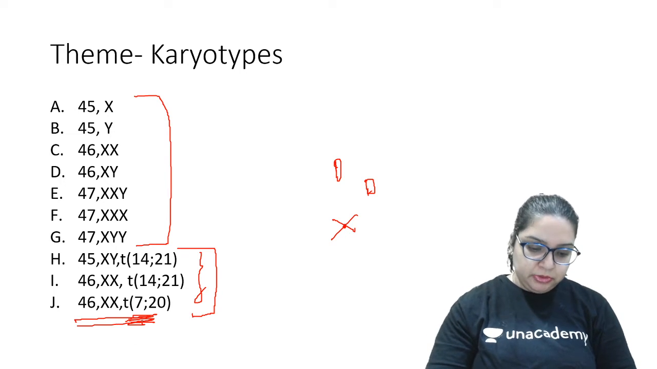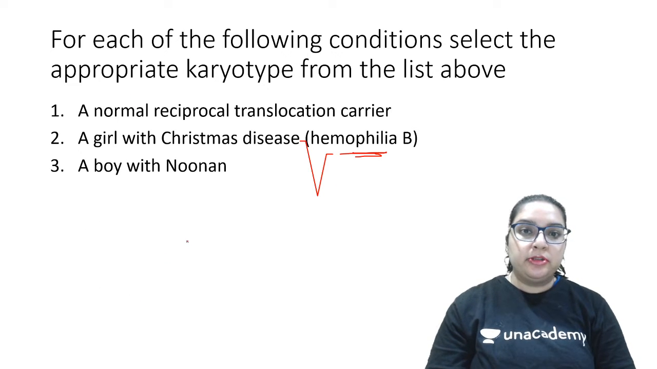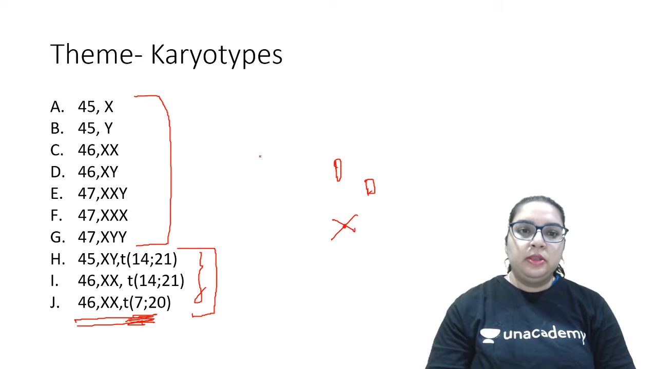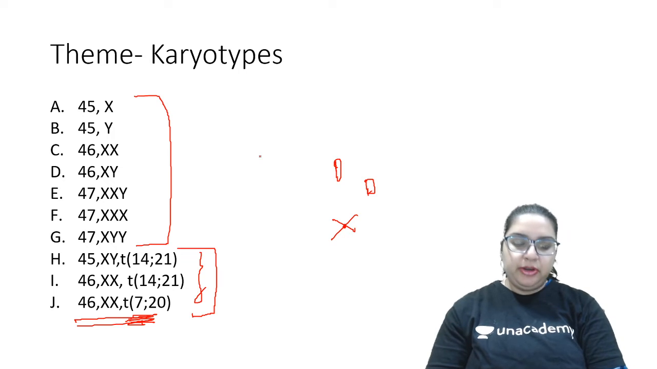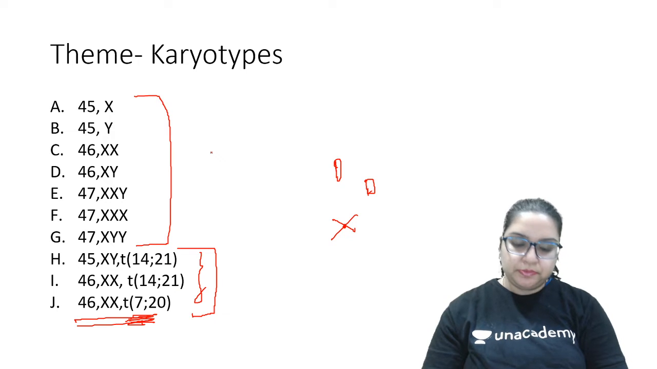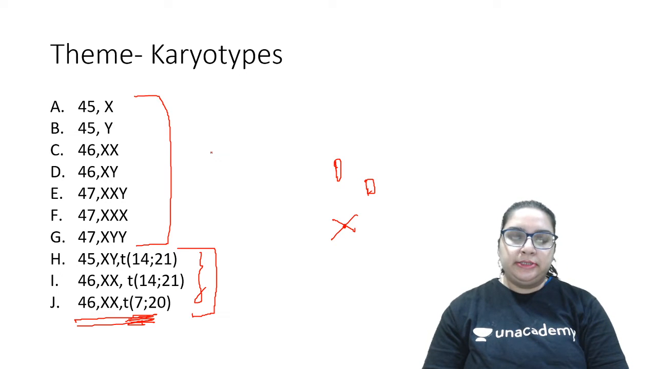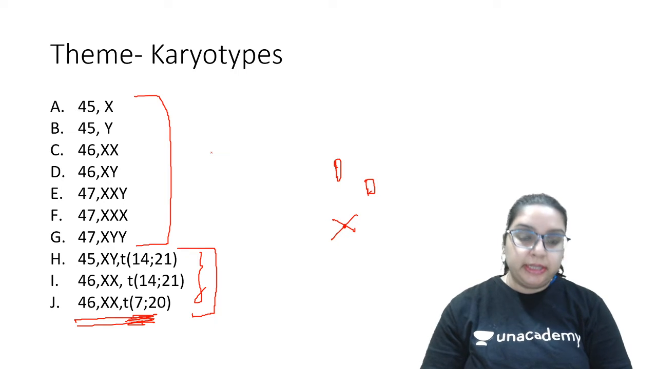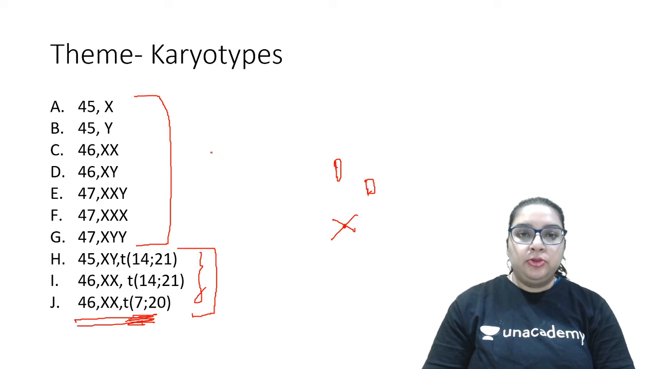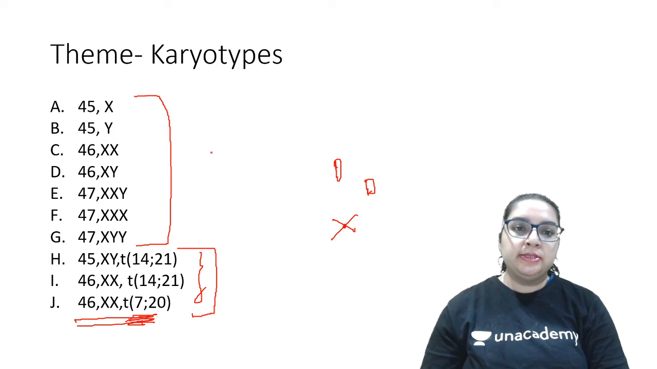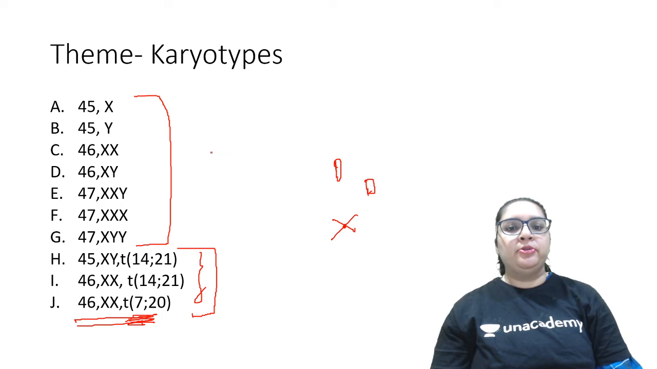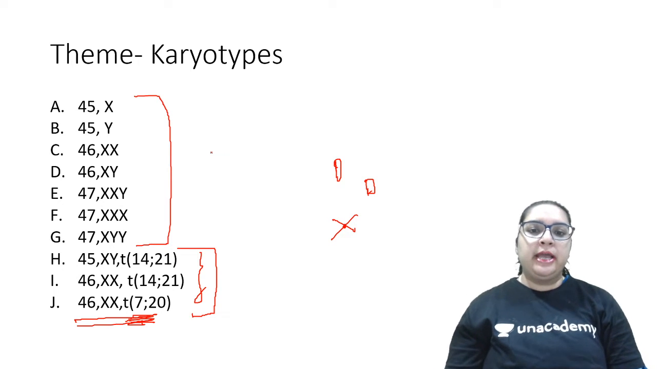Now let's come to the next question. That is a girl with Christmas disease or hemophilia B. Can you tell me which condition this could be? I've taken a lecture on hemophilia, and that lecture is available on YouTube also. It's a short, one hour, somewhat theoretical lecture, but I've included all the important points related to hemophilia in it. If you're interested, you can listen to that lecture also, because all high yield points related to hemophilia have been covered in that.